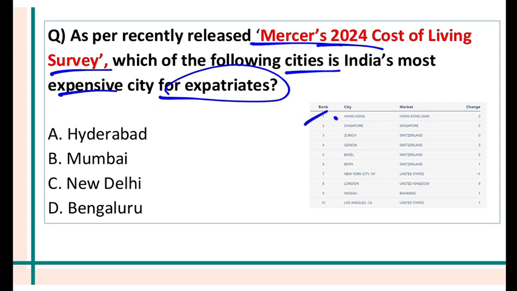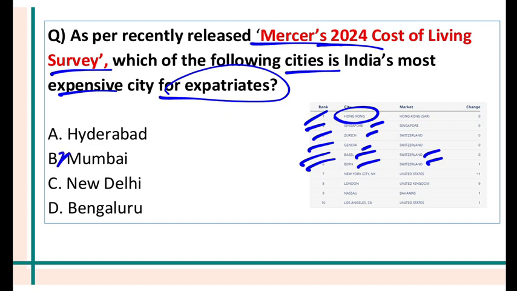Those people who have come to work in Hong Kong from abroad find it the most costly. Second most costly is Singapore. Third is Zurich. And Geneva in Switzerland is the fourth costliest. Basel in Switzerland is the fifth costliest. And Bern, capital of Switzerland, is the sixth costliest.